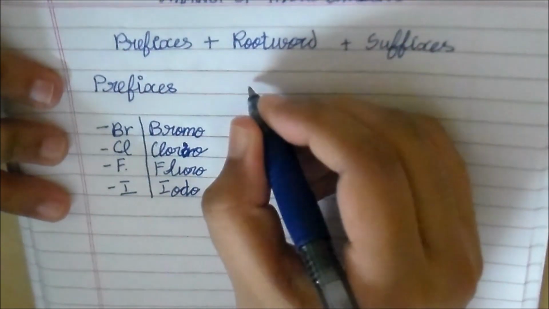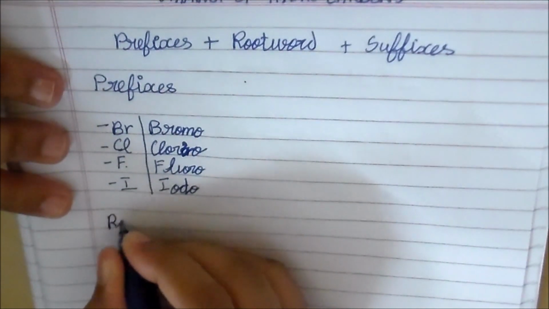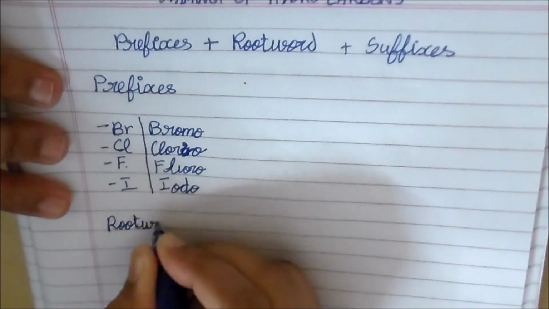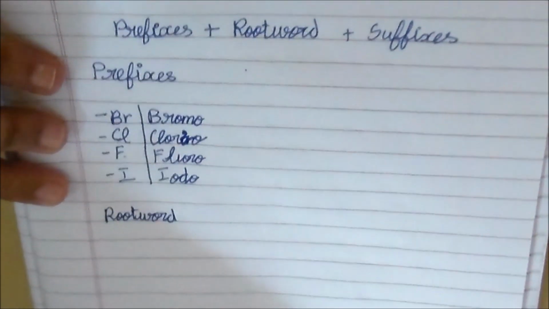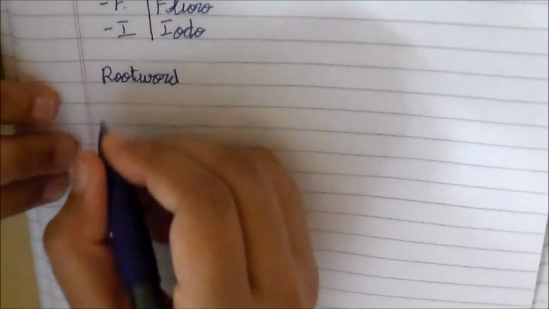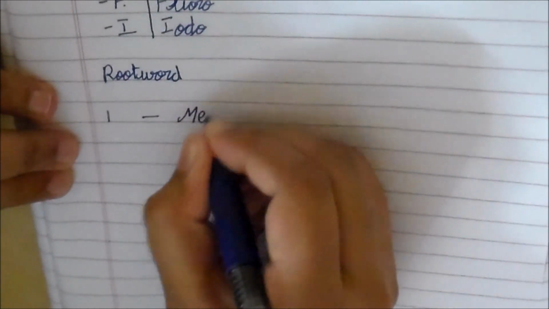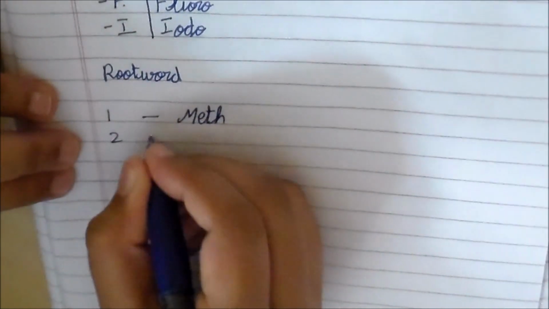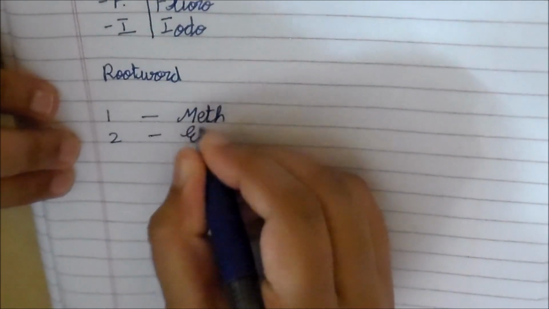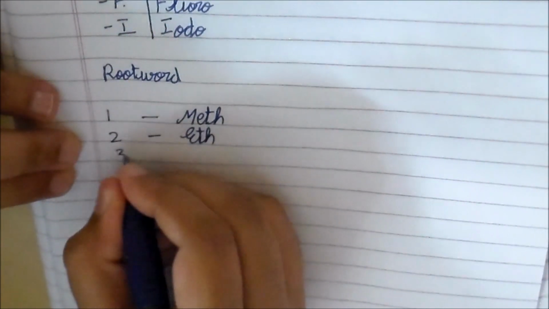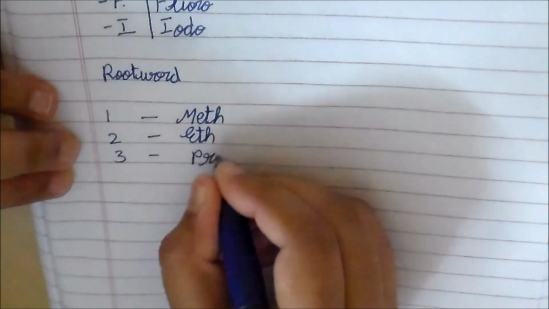If you take the root word now, I'll be writing it here. The root word mentions the number of carbon atoms in it. So if there is one carbon atom, the name is meth. If there are two, it is eth. Three, it is prop.